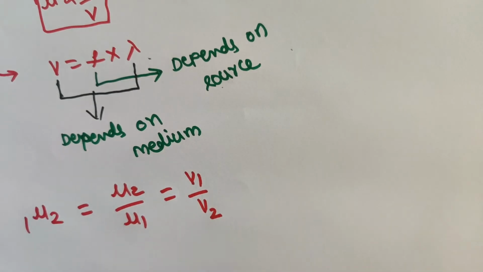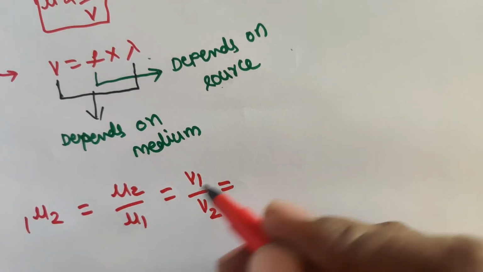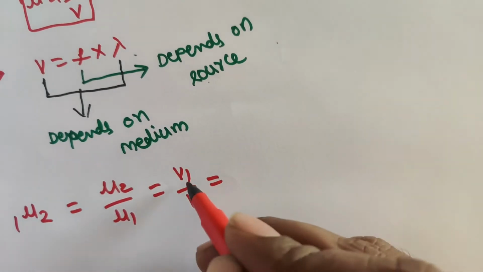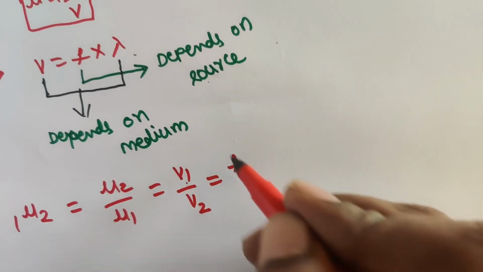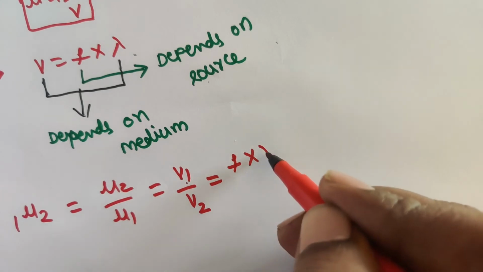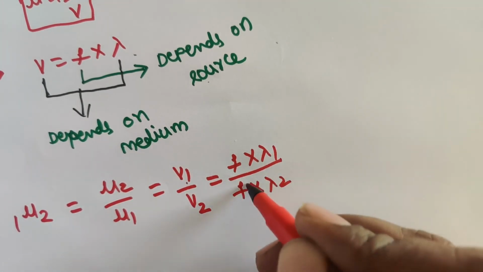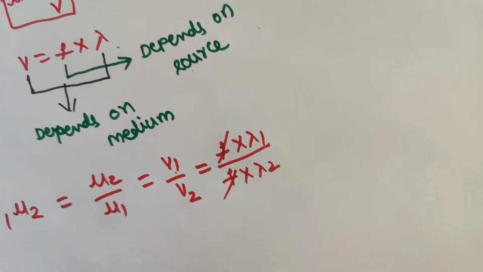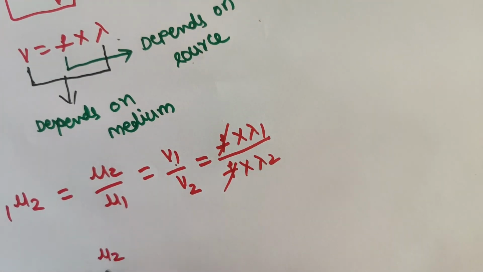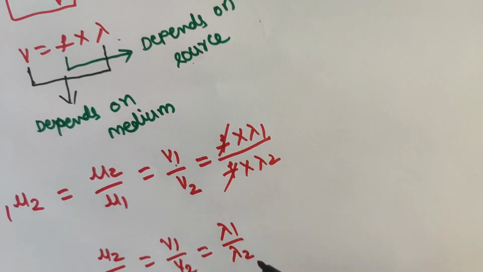Observe, dear students, this is a very important point. Mu2 by mu1 is equal to V1 by V2, where velocity V is F into lambda1 divided by F into lambda2, since frequency depends only on the source. F gets cancelled. Then mu2 by mu1 is equal to V1 by V2, that is equal to lambda1 by lambda2.